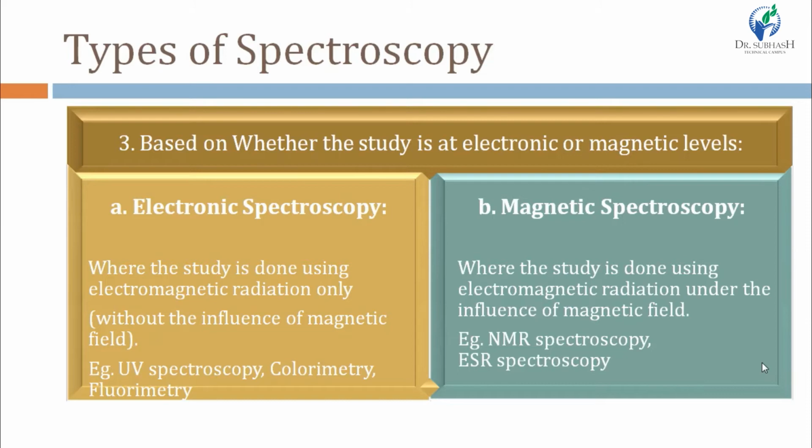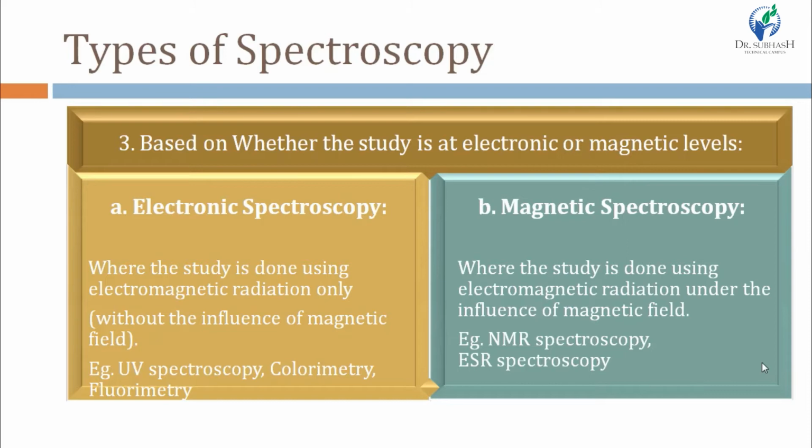And in magnetic spectroscopy, study of EMR is done under the influence of magnetic field. In electronic spectroscopy, there is no need of magnetic field, but in magnetic spectroscopy, magnetic field is provided. It means the study of EMR is performed under the influence of magnetic field.